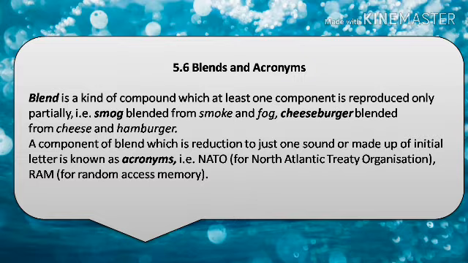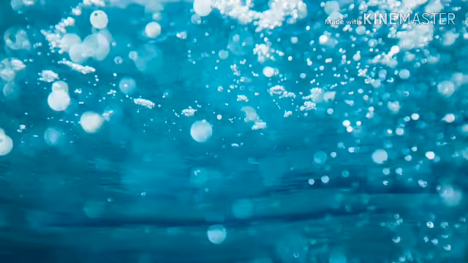A component of a blend which is reduced to just one sound or made up of initial letters is known as acronyms. Example, NATO, for North Atlantic Treaty Organization. RAM, for Random Access Memory.